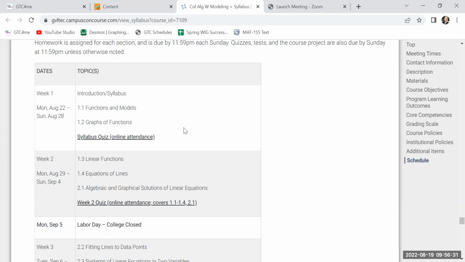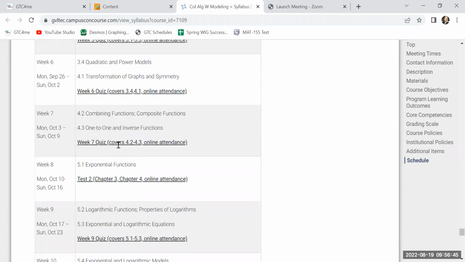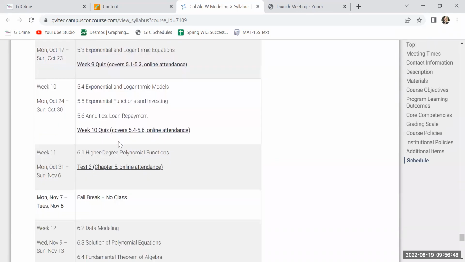Each week I send out an announcement and I'll send it to email also, that kind of recaps what you need to do for the week, recaps what's going to be graded, what's going to count as attendance, things like that. Definitely scroll through though. You can see your test dates. They come fast. Most weeks you have a weekly quiz.